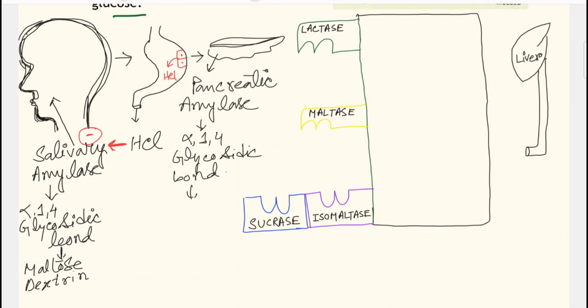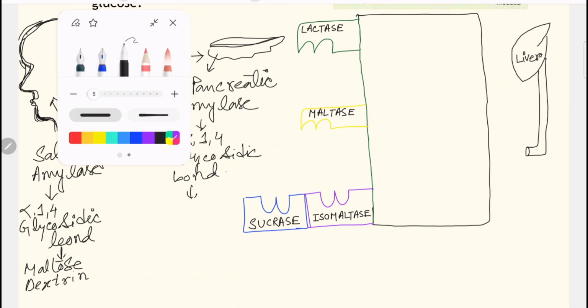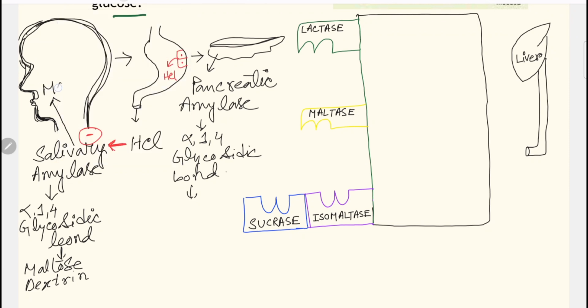Okay, so here is the summary. Let's discuss the digestion of carbohydrates under one roof. Firstly, carbohydrate digestion starts within the mouth. From the mouth, salivary amylase is secreted, and its specificity is that it only cleaves the alpha 1,4 glycosidic bond, so it will produce maltose, a disaccharide, and dextrin, where the alpha 1,6 glycosidic bond is present.